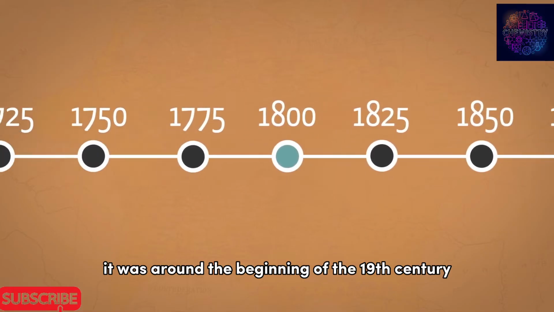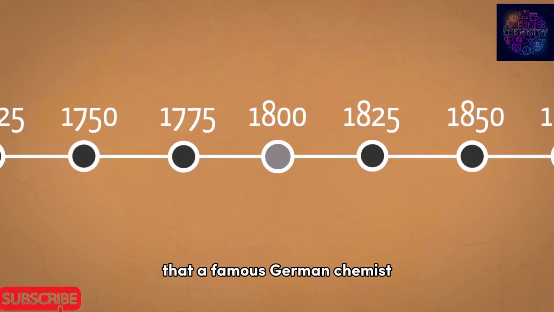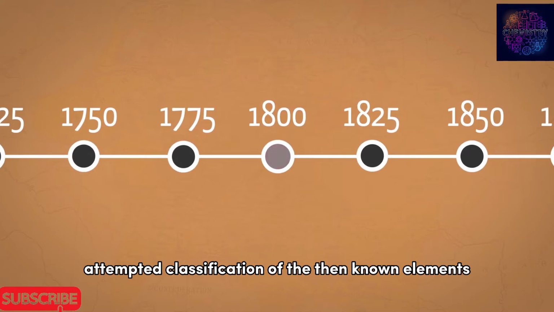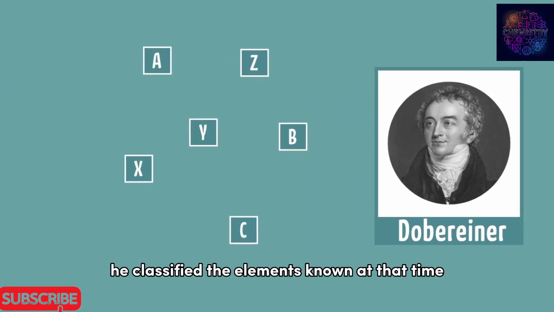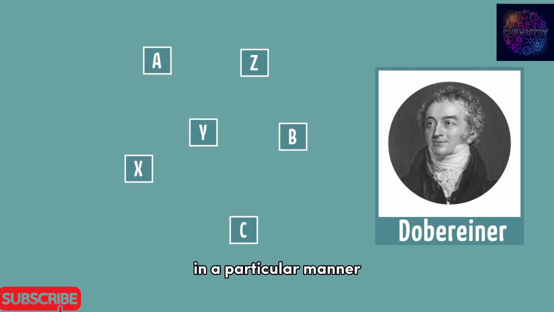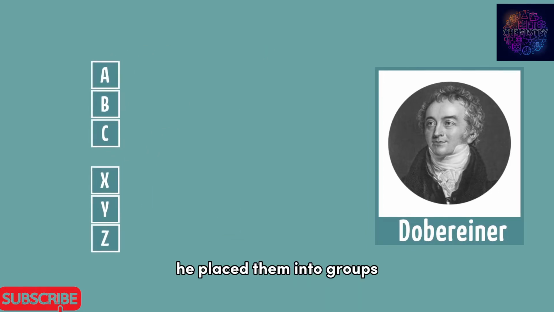Around the beginning of the 19th century, a famous German chemist attempted classification of the then known elements. It was none other than Johann Wolfgang Dobereiner who did so. He classified the elements known at that time in a particular manner. He placed them into groups having 3 elements each.